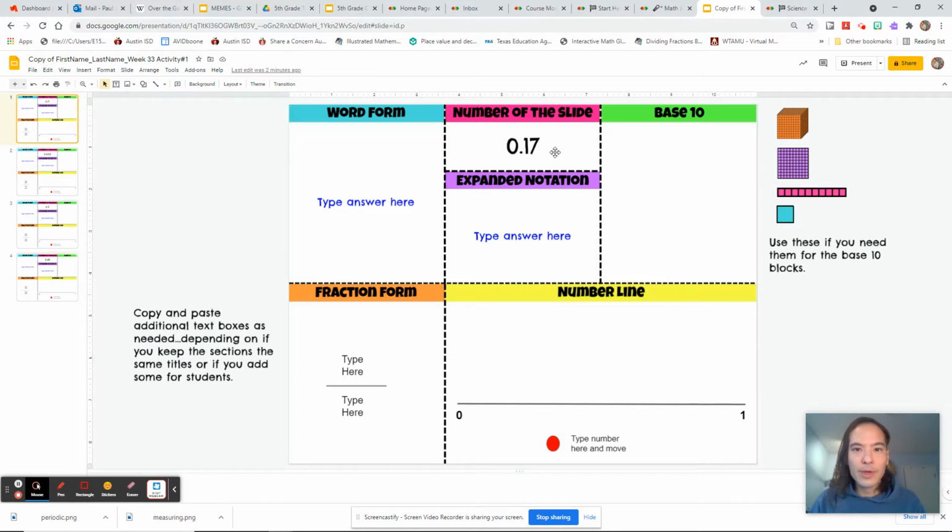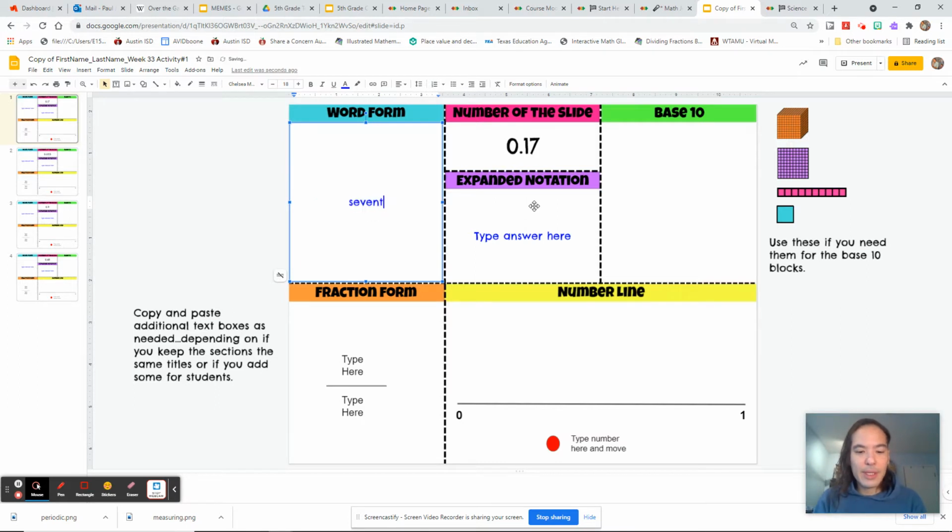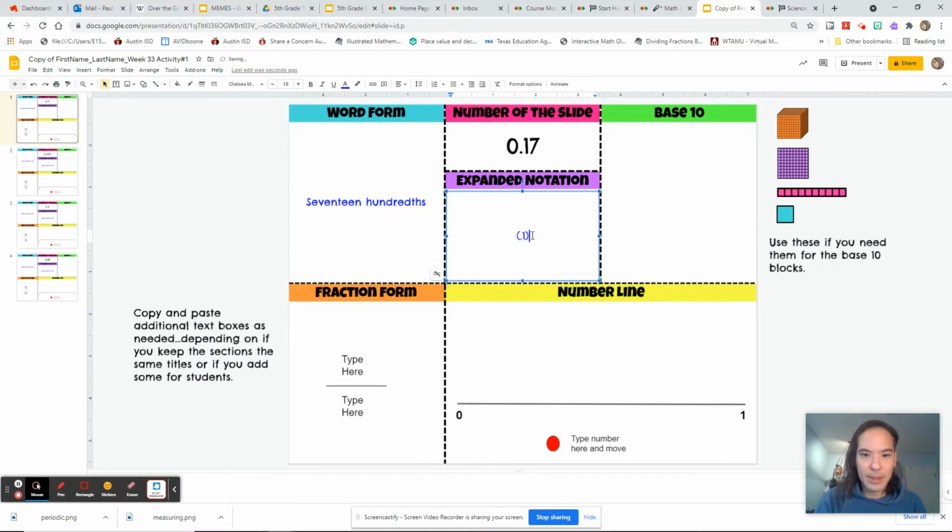First one, 17/100ths. So type your word form, 17/100ths. There we go. Expanded notation. Remember, this one is where we add parts. So we have 1/10 plus 7/100ths. You don't even need the parentheses, to be honest. Expanded notation is when you take the original place values and put them together. So there's the 1/10 plus the 7/100ths.